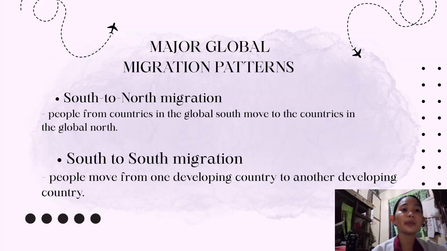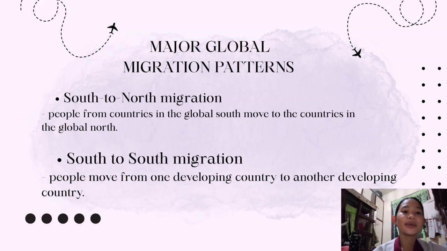So in here, people move from one developing country to another developing country. It happens because of the following. First, closer proximity and cheaper travel. Second, shared language or cultural similarities.